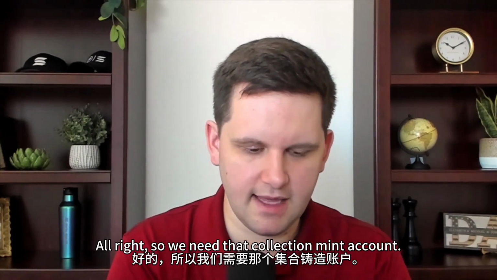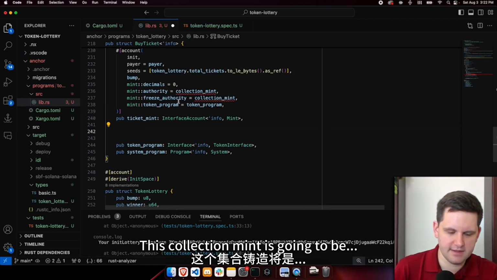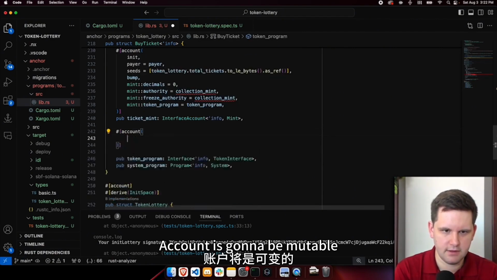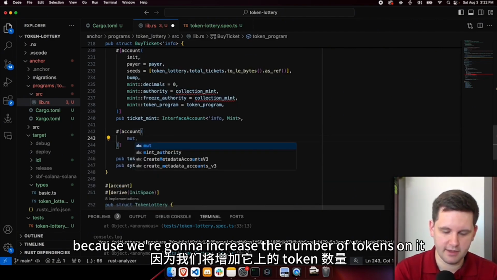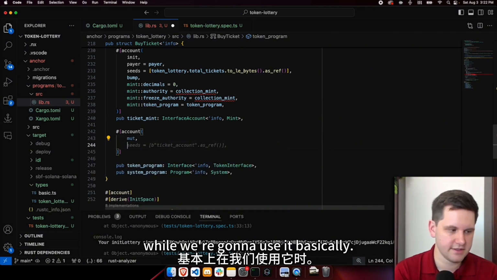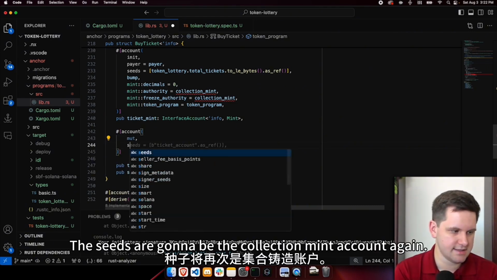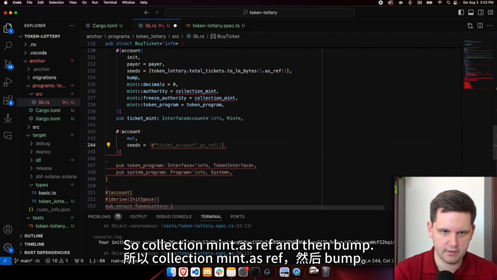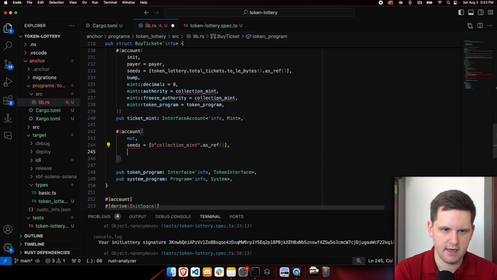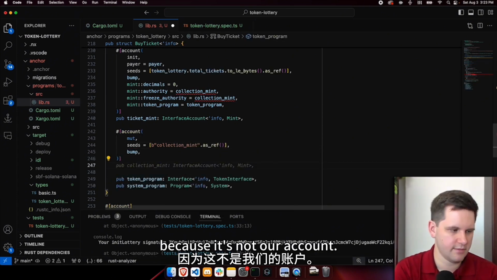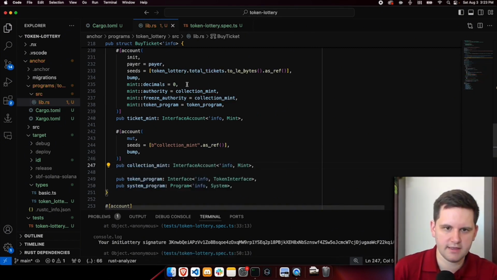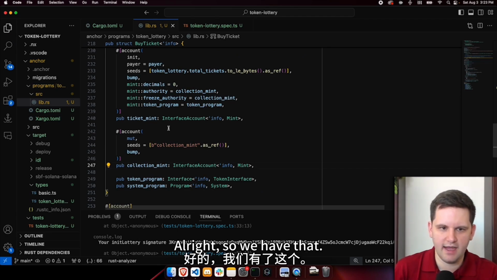All right, so we need that collection mint account. This collection mint account is going to be mutable because we're going to increase the number of tokens on it. Well, we're going to use it basically. The seeds are going to be the collection mint account again. So collection mint dot as ref, and then bump. Unfortunately, we couldn't save it because it's not our account. Collection mint enterprise no mint. All right, so we have that.